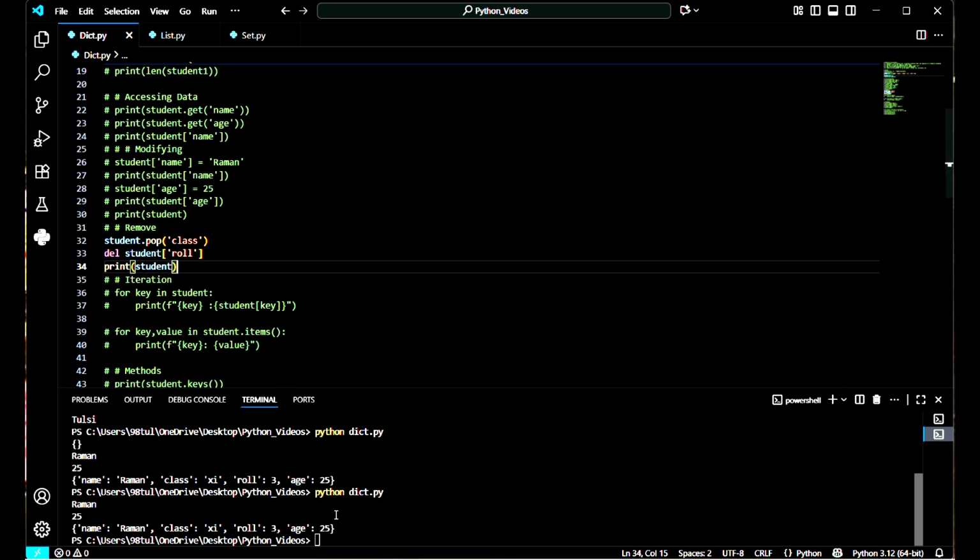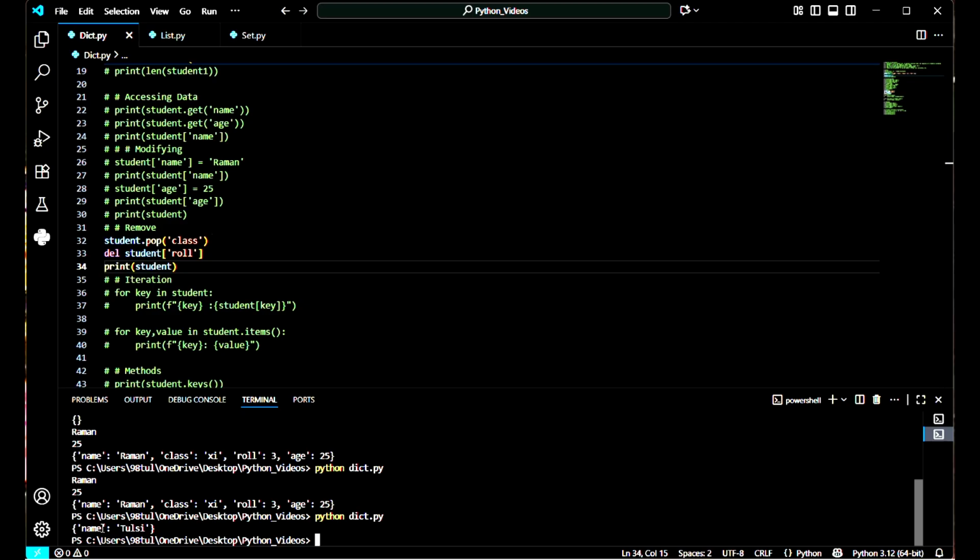So I'm going to remove the key class using the pop function and role using the del keyword. We can use either the pop function or del. It's not necessary that you use both, because I am just giving you the example that we can use anything.